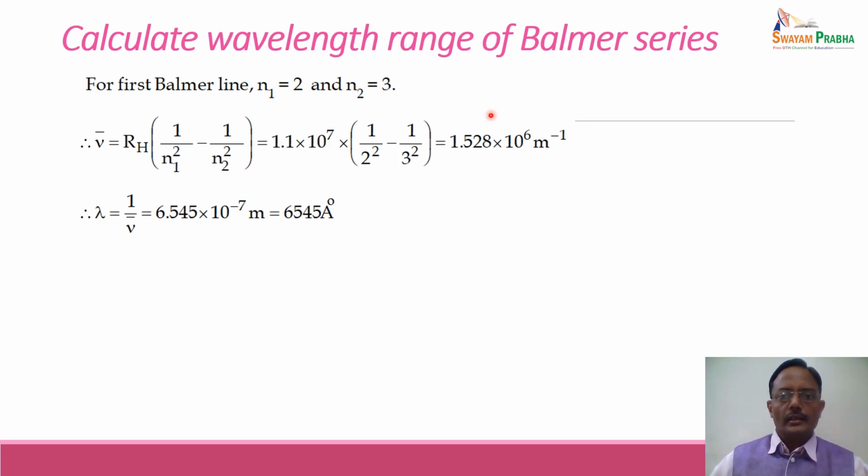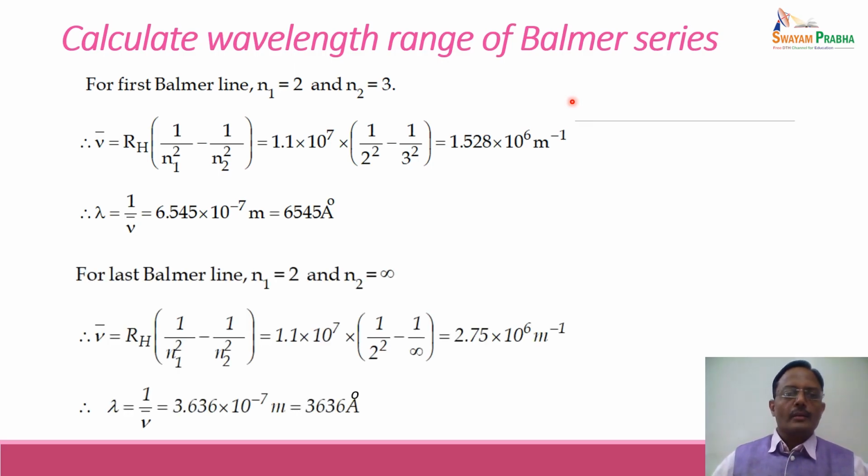This is the wave number. Wavelength is related to wave number as lambda is equal to 1 upon nu bar, and that comes out to be 6545 angstrom. So this is the wavelength of the first Balmer line, which is obtained when an electron jumps from the third energy level to the second energy level. So this is the first Balmer line.